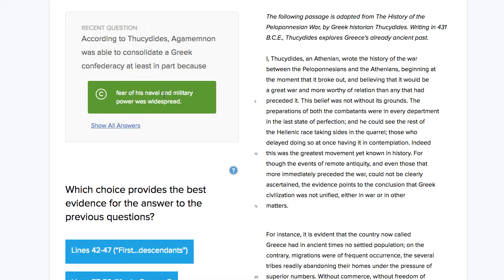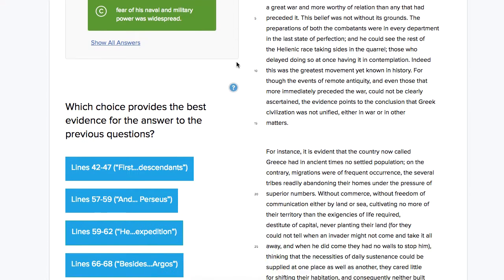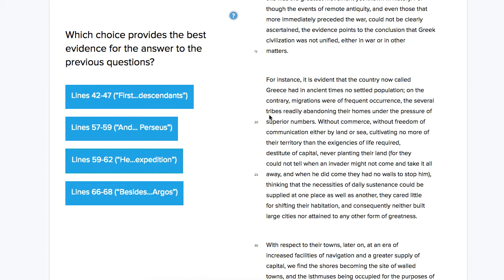So the way that you should answer a question like this generally when you're practicing on the website is to paraphrase the correct answer to yourself. So don't think of this as a previous question. Think of it as a piece of information. This piece of information says, one reason that Agamemnon was able to consolidate the Greek confederacy was because of fear of his naval and military power. So that's what I'm saying to myself, and I'm looking for evidence that there was fear of his naval and military power. So that makes this question relatively easy.